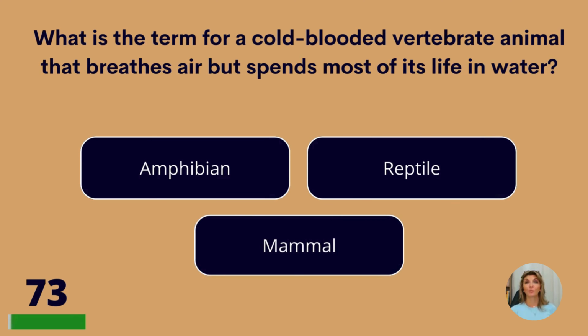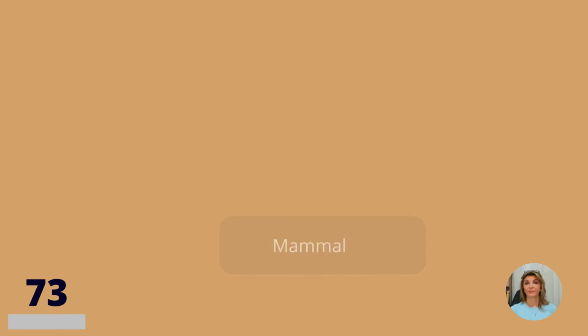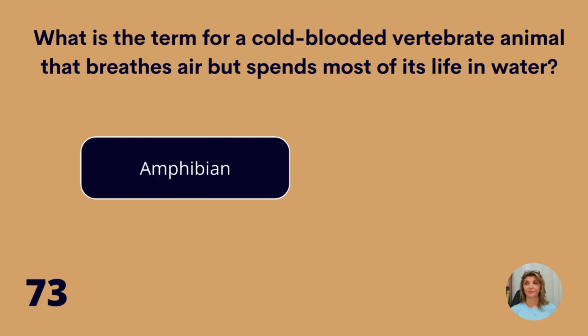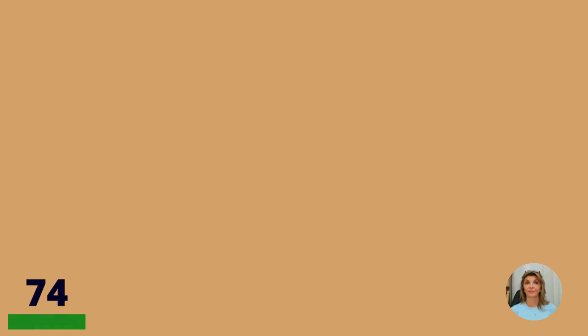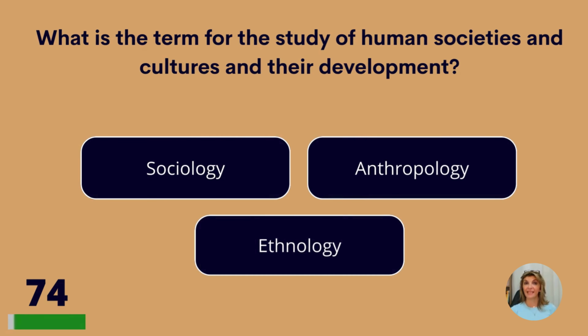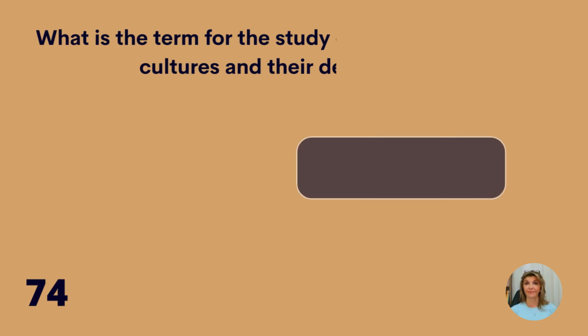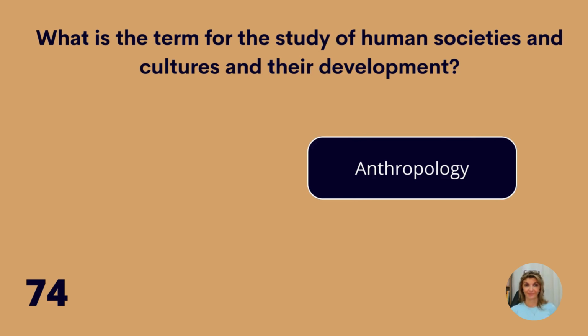What is a term for a cold-blooded vertebrate animal that breathes air but spends most of its life in water? Amphibian, reptile, or mammal? Amphibian. What is the term for the study of human societies and cultures and their development? Sociology, anthropology, or ethnology? Anthropology.